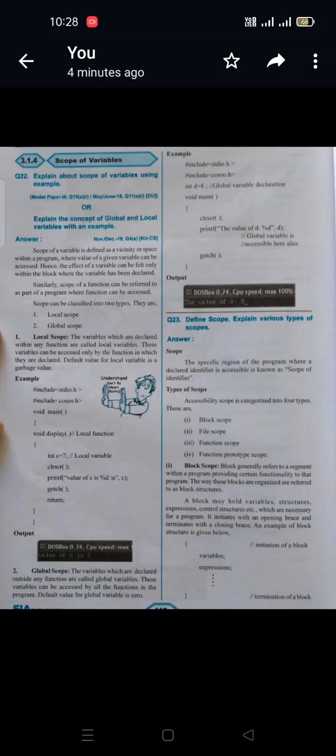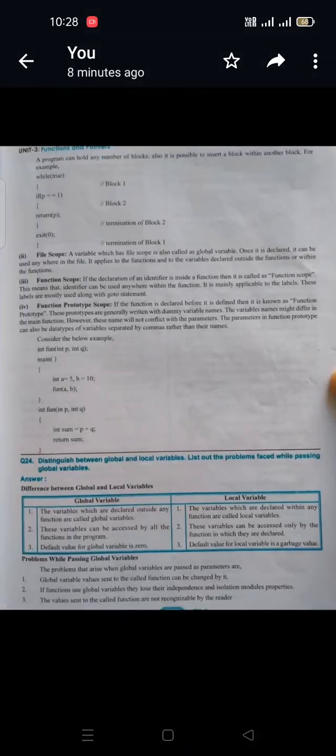It initiates with an opening brace and terminates with a closing brace. An example of block structure is: open, variables and expressions, initialization of a block and termination of a block. A program can hold any number of blocks. Also, it is possible to insert a block within another block.